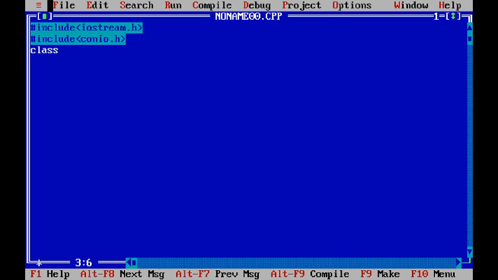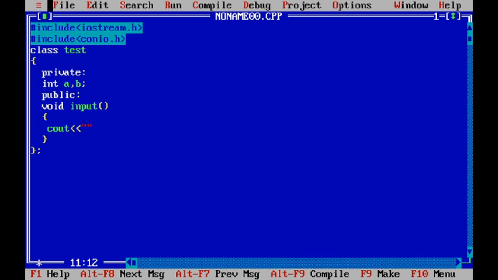So here we will take one class named test. Under private, if we write this keyword or don't write it, it is private by default. For example, integer a and b are two data members, and under the public section we will write void input. The input function will take the data from the user, or we can directly put the values of a and b also.